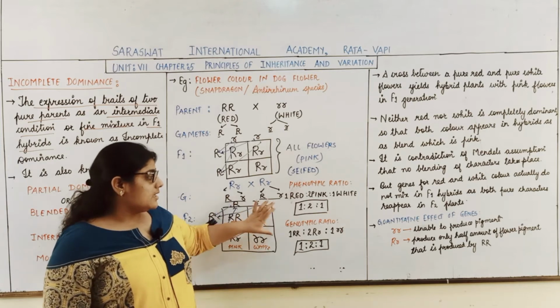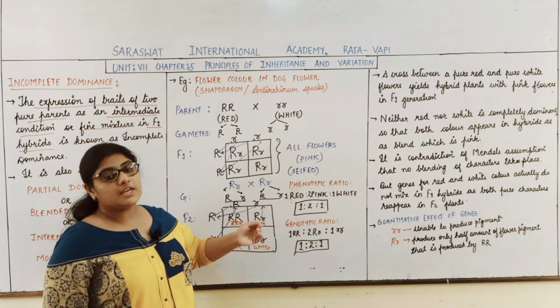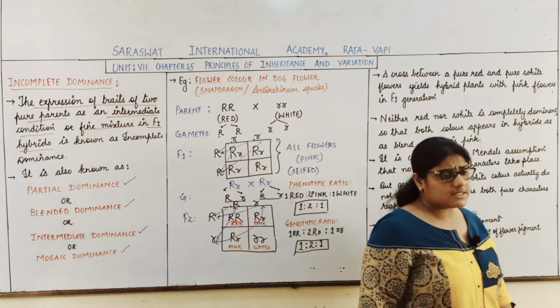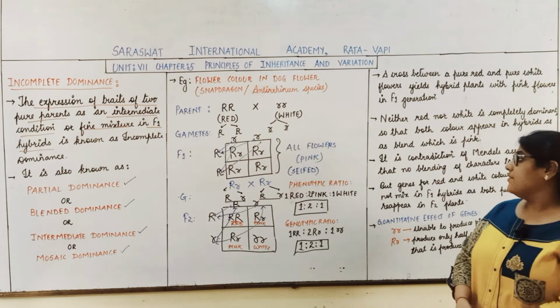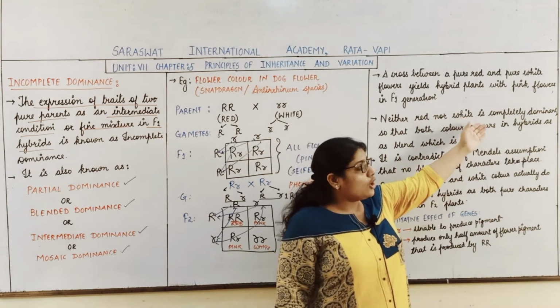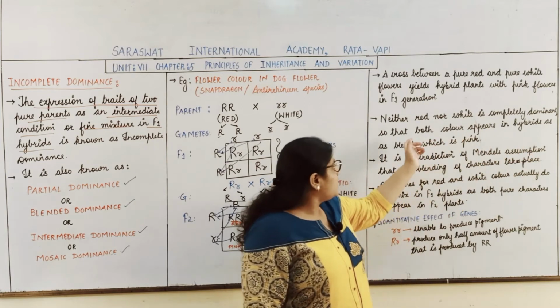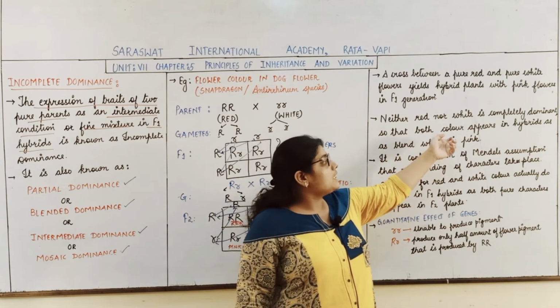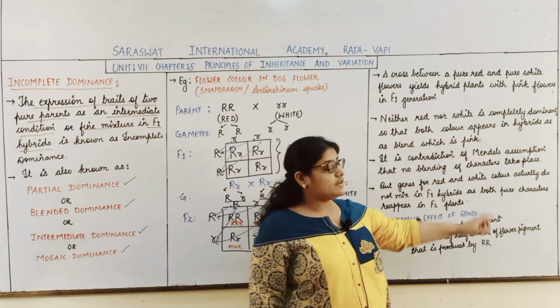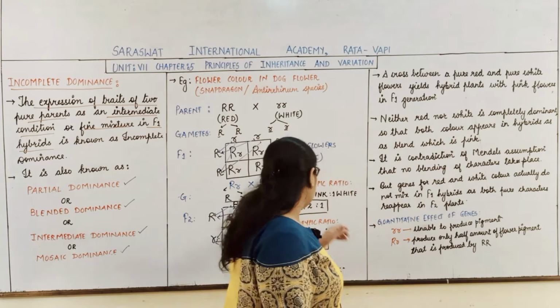So here, this is an example of incomplete dominance. Now students, from this, what can we say? We can say that neither red nor white is completely dominant, so both colors appear in the hybrid as a blend which is pinkish in color.